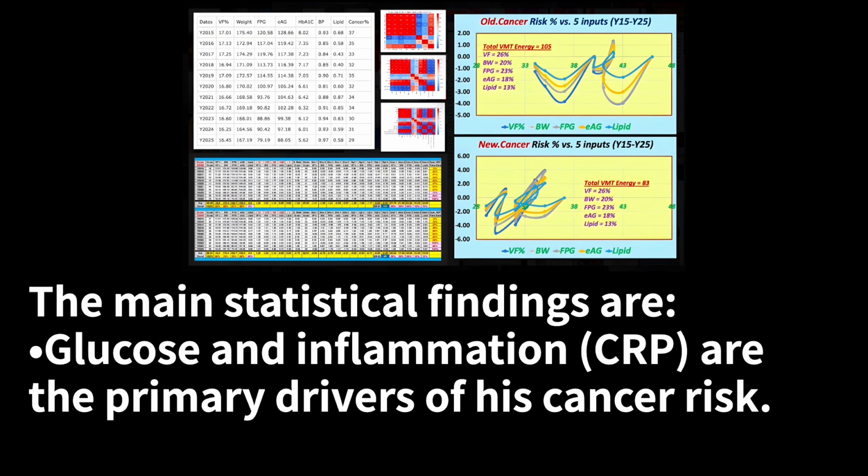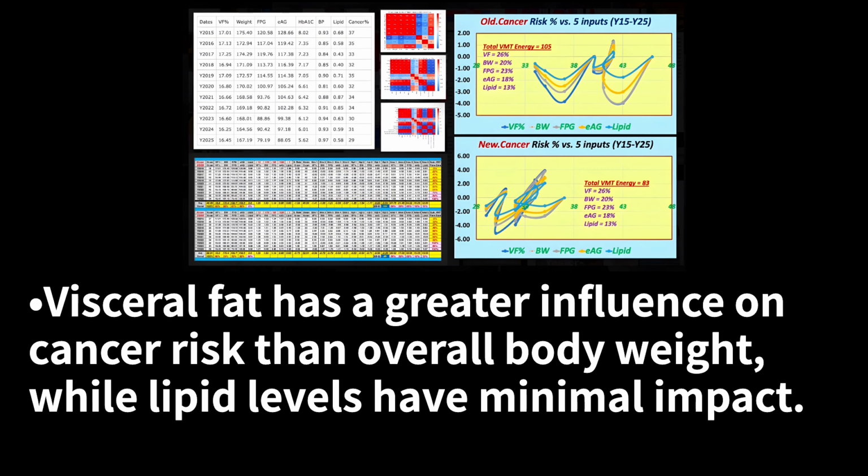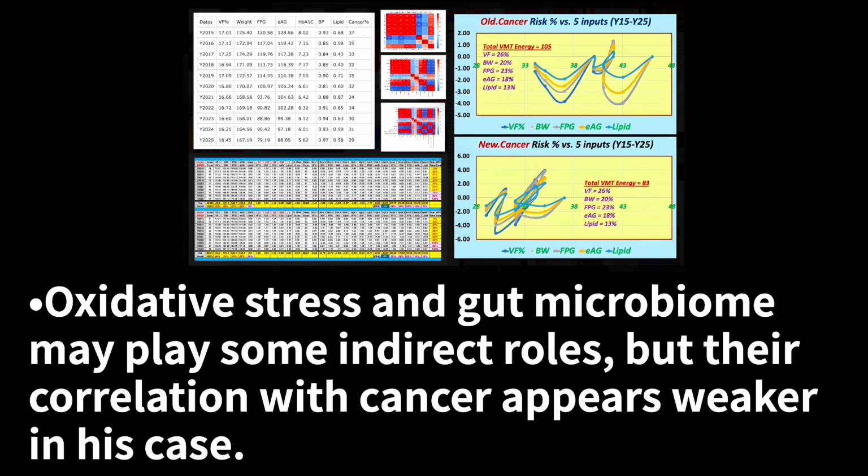The main statistical findings are: glucose and inflammation (CRP) are the primary drivers of his cancer risk. Visceral fat has a greater influence on cancer risk than overall body weight, while lipid levels have minimal impact. Oxidative stress and gut microbiome may play some indirect roles, but their correlation with cancer appears weaker in his case.